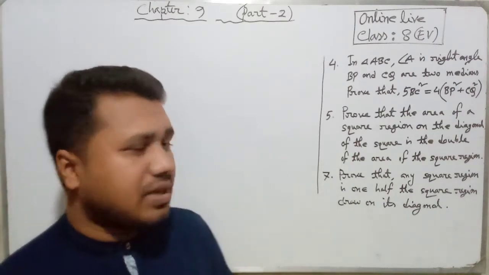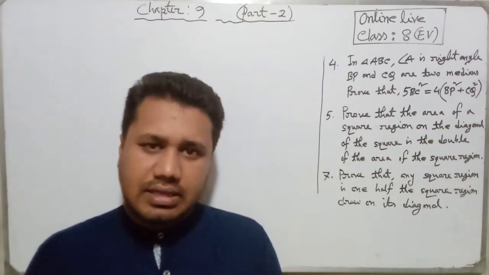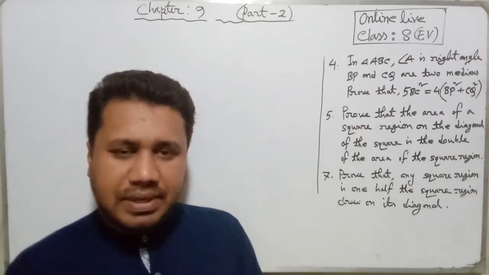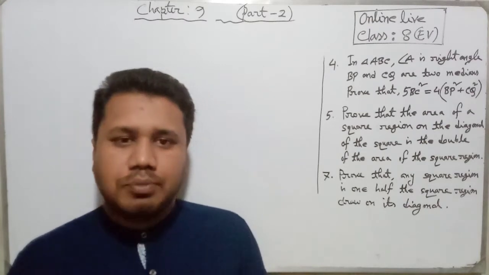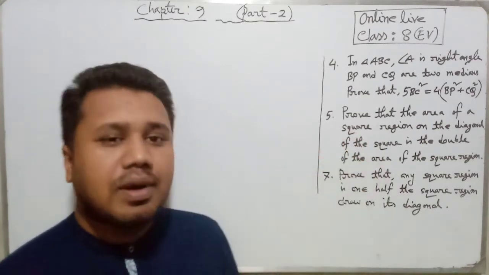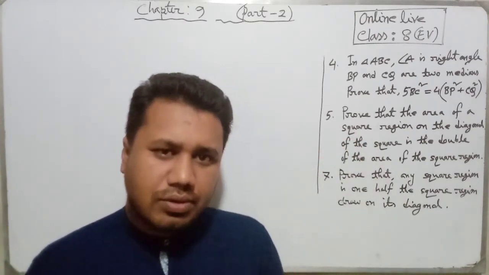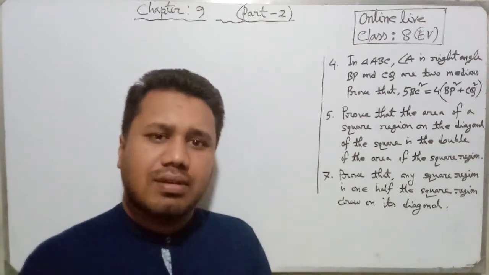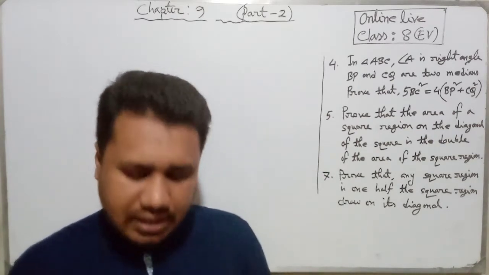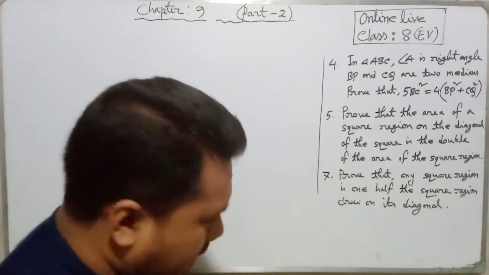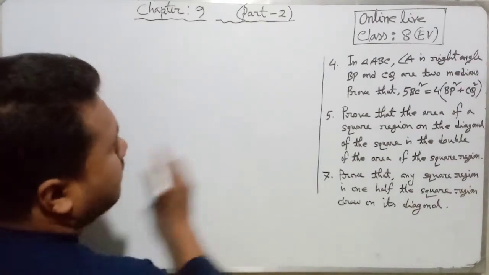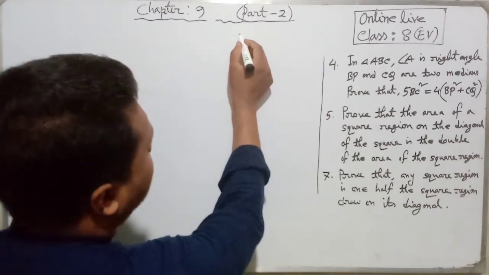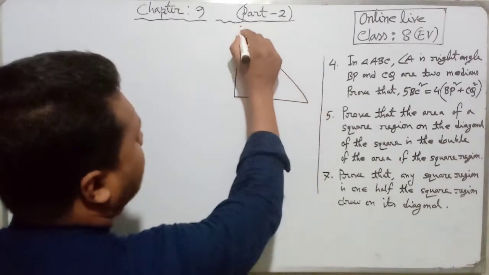Problem number 4. In triangle ABC, angle A is a right angle, BP and CQ are 2 medians. Now we have to prove that 5BC square equals 4 into (BP square plus CQ square). This is our target. So dear students, at first we draw our figure, then it will help us to understand clearly.